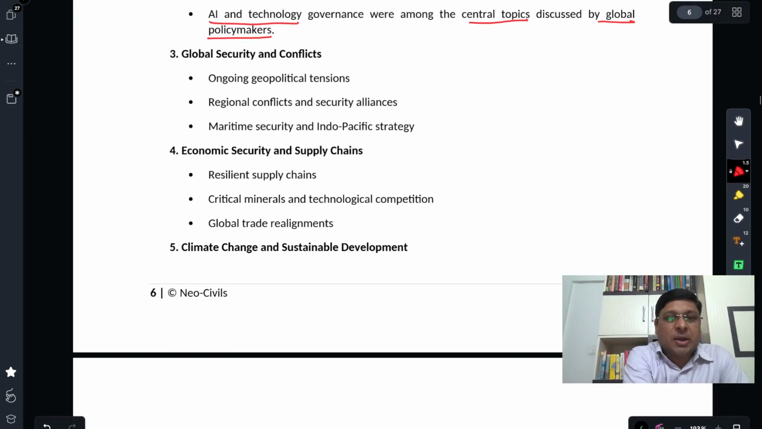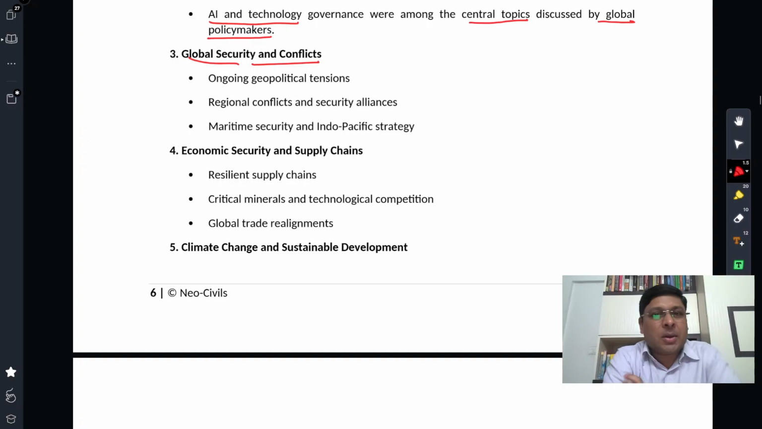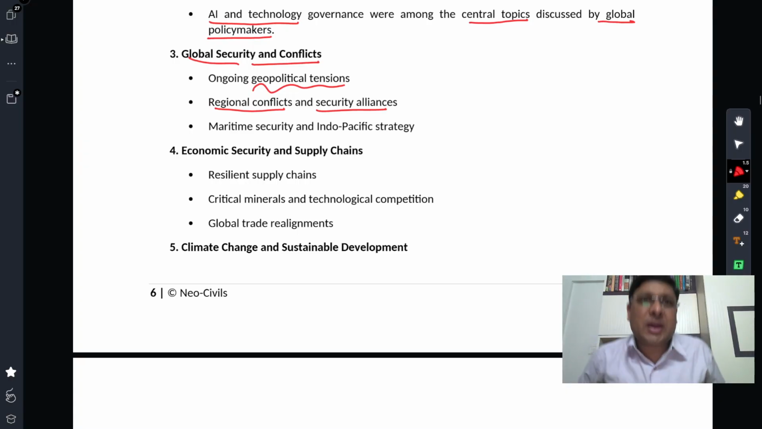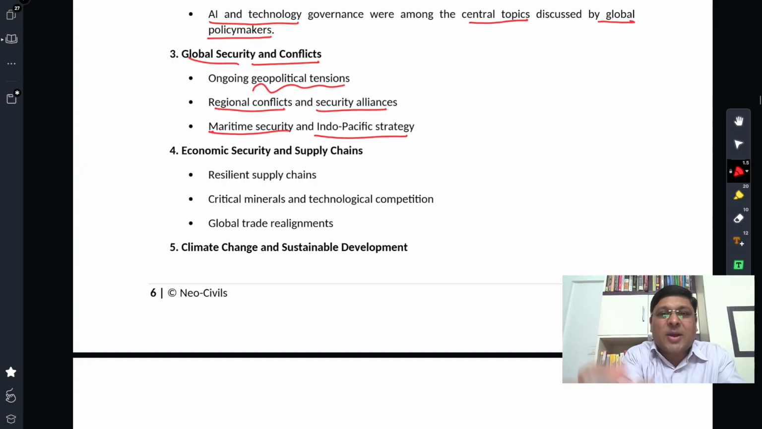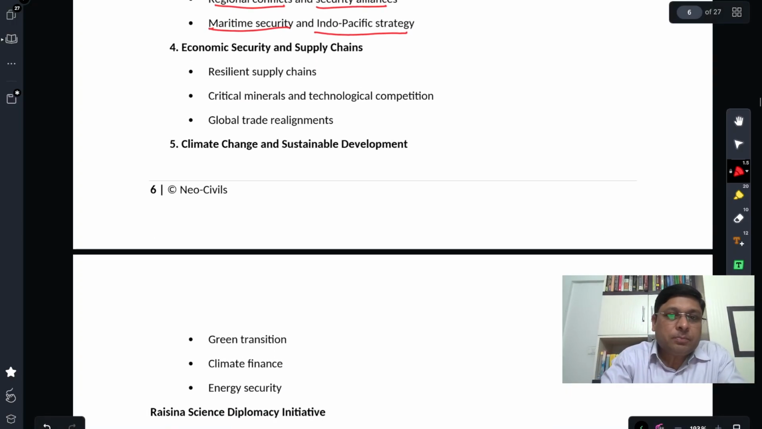The third theme of the dialogue was global security and conflicts, an ongoing kind of topic. Ongoing geopolitical tensions are witnessed: regional conflicts, fluid security alliances which are changing every day. Regional conflicts like what we observe in terms of Israel and Lebanon, which is going on right now, Israel and Hamas earlier, the Ukraine war, the US, Israel, Iran war. All these things were discussed here, along with maritime security, which has become very important, and the Indo-Pacific strategy. These were important topics under global security and conflicts.